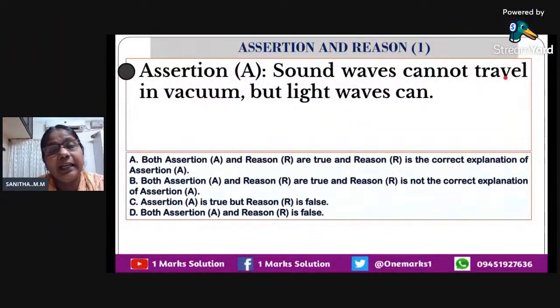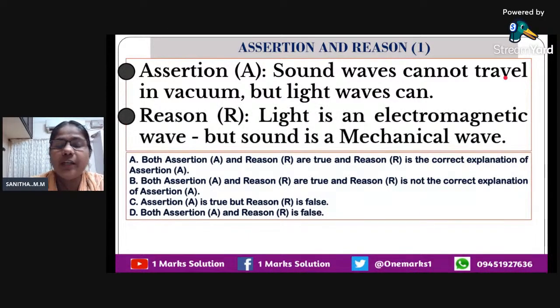What is assertion? Sound waves cannot travel in vacuum, but light waves can. You just think about it. Absolutely correct. Why? Because you have studied in 9th standard more about sound waves, and you know the bell jar experiment and all, isn't it? So assertion is absolutely correct.